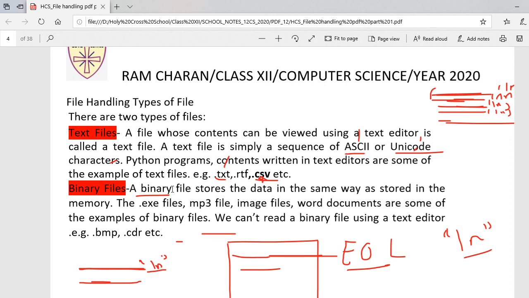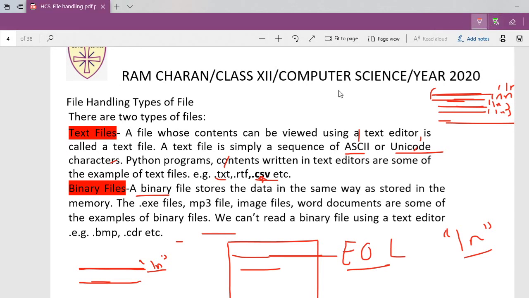All structured files. Okay, what is the meaning of a structured file? Suppose a list is there. Okay, you are creating dictionaries. Suppose I am asking you to create dictionaries for name, class, section, roll number. So what dictionary you have created has nearly about 50 data entries in the dictionary. So how to put a dictionary in a file? There we are going to create binary files. Is it okay? So we are going to work with text files as well as binary files.